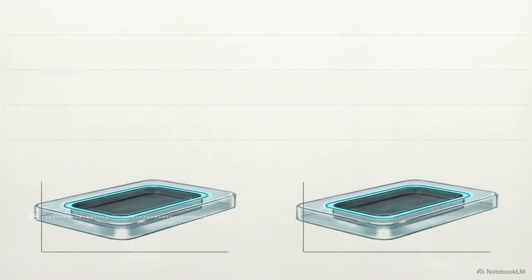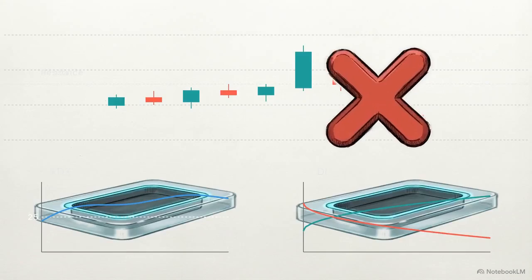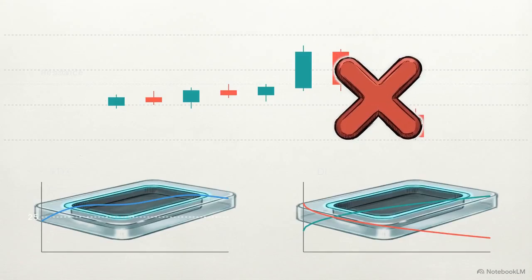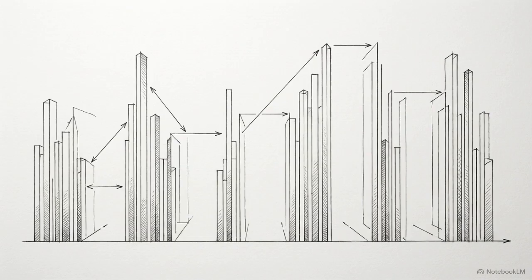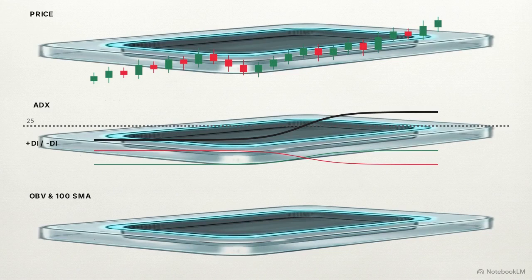Even with those filters, the logic can fail. This chart shows a scenario where the ADX is strong and the DI crosses perfectly, but the price immediately collapses into a false breakout. Price action and momentum metrics can be heavily manipulated during periods of low liquidity. To confirm the move, the algorithm requires a volume-based validation layer. We introduce on-balance volume. OBV tracks the cumulative historical flow of buying pressure versus selling pressure to see if capital is actively entering the asset.